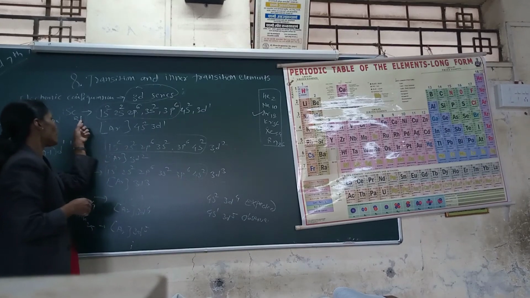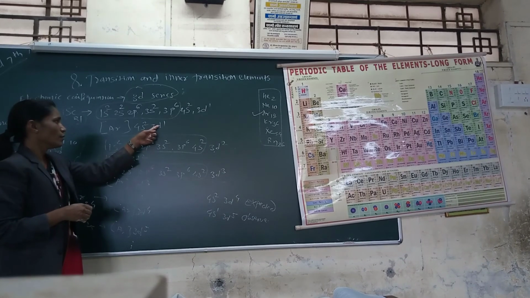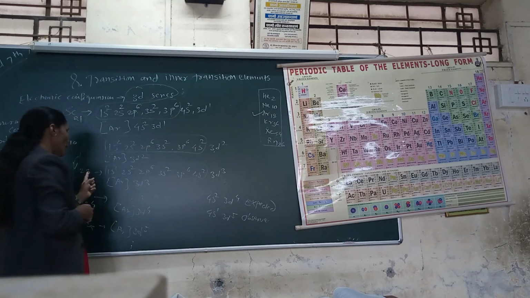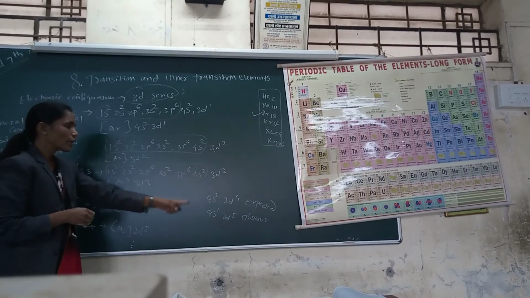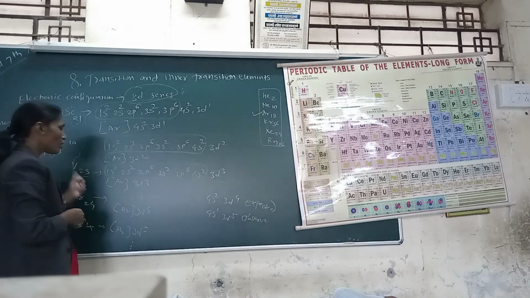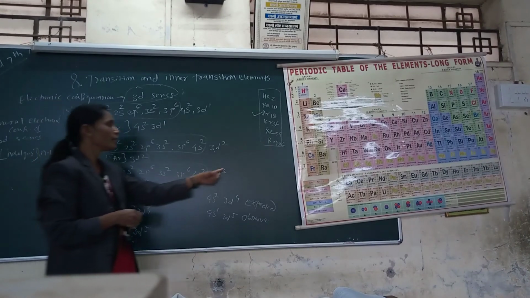First is 21, 3d1; second, 22, 3d2; 23, 3d3; continuing to zinc, atomic number 30, 3d10.